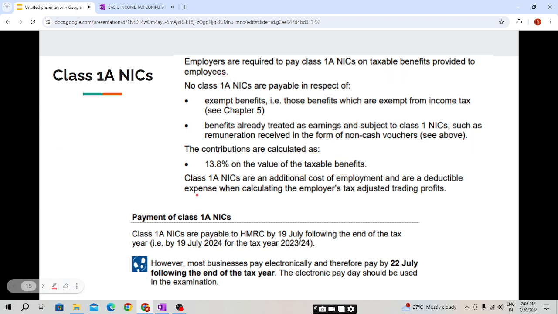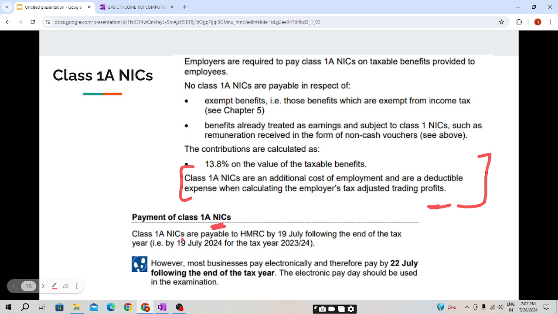Class 1A NIC are an additional cost of an employment and are deductible expenses when calculating the employer's tax adjusted trading profits. So students, class 1A will be an allowed expense when we calculate the employer's tax adjusted trading profit. Payment of class 1A NIC.